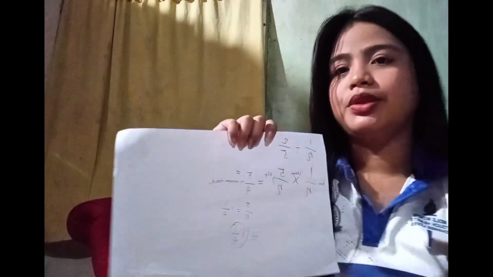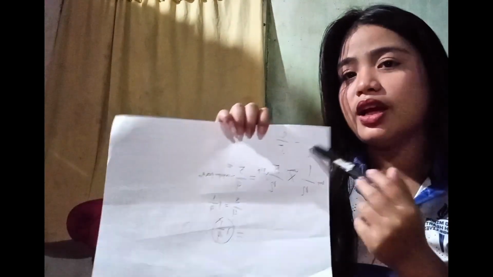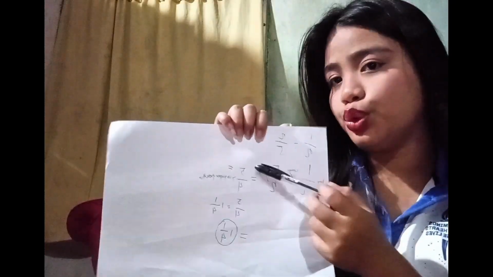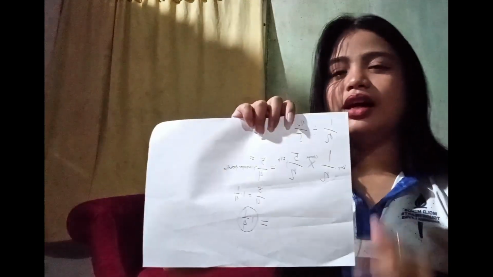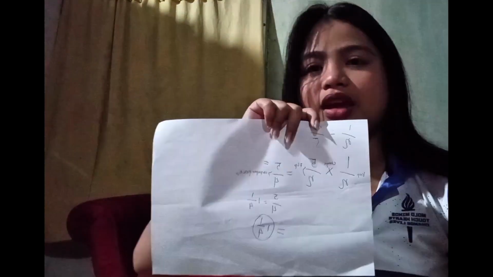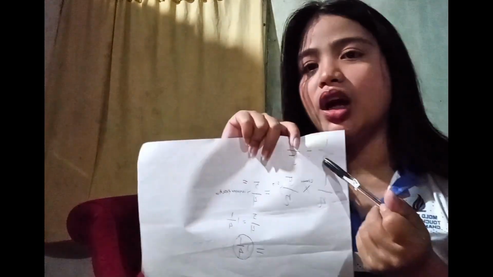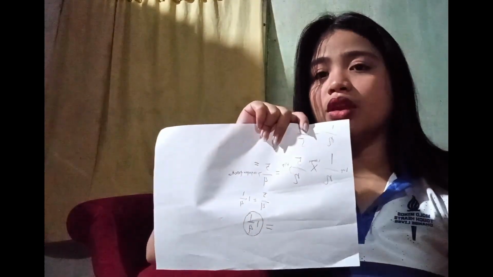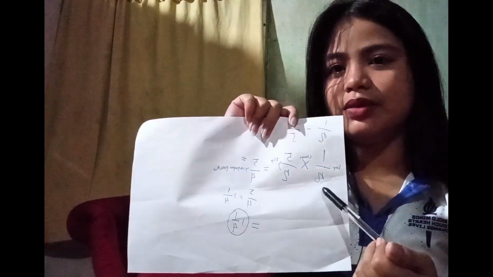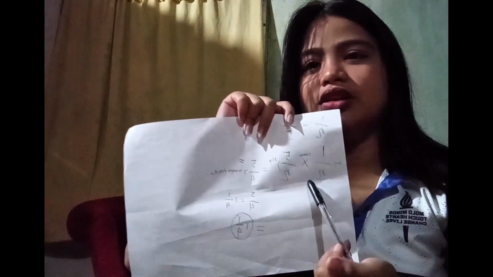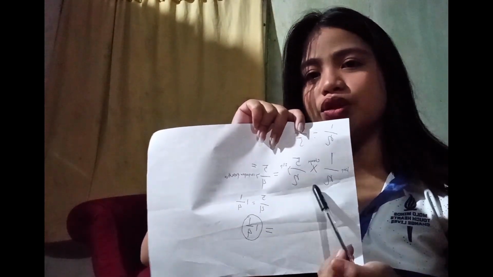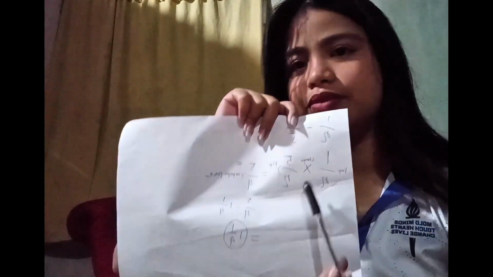I have another example here, which I wrote on a piece of bond paper: 1/2 divided by 2/5. By the rule of KCF, we keep the first fraction, which is 1/2. Then we change the division to multiplication.